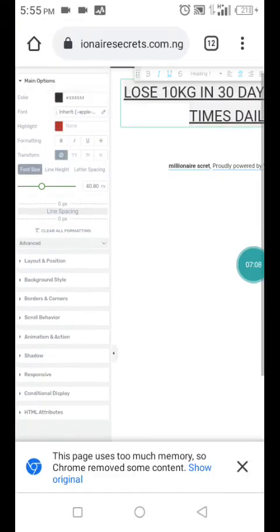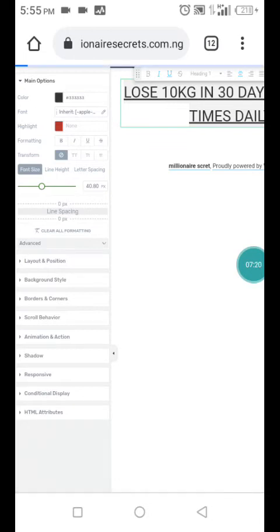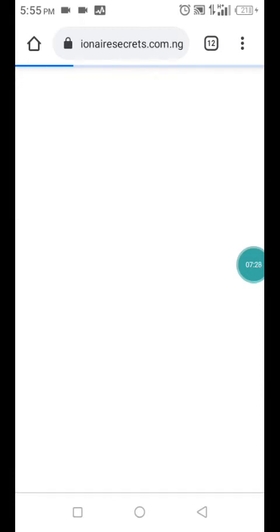This is part of why I said you should be saving your work. It said this page is too much. If you are using a phone that is higher than this, there's no problem actually. Show original. You can have a 4G phone or even 3G. It will completely go a long way.